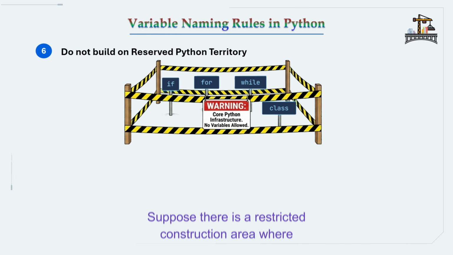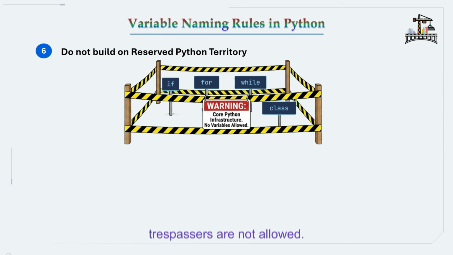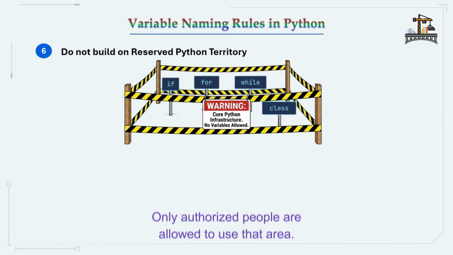Suppose there is a restricted construction area where trespassers are not allowed. That means the area is already reserved and the objects or resources inside that area cannot be accessed or used by everyone freely. Only authorized people are allowed to use that area.